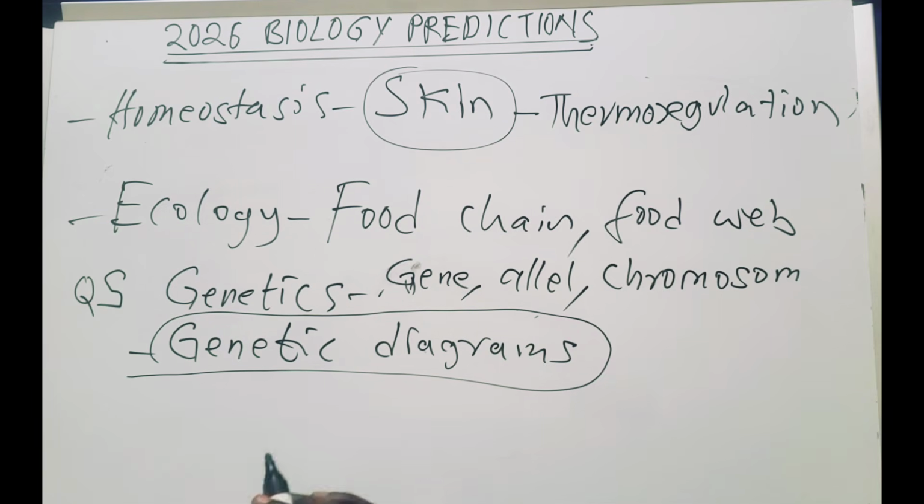After they ask you to define, then when you come to the next question, now they ask you to do what? To draw the genetic what? The genetic diagram. And when you are drawing the genetic diagram, that is where many marks are on question number what? Number 5. So this is very important. Know how to draw the what? The genetic diagrams.